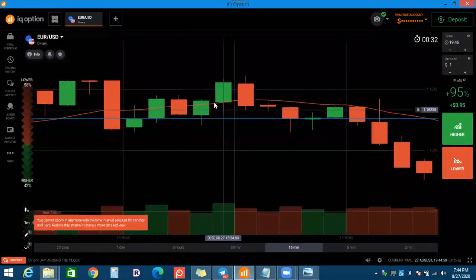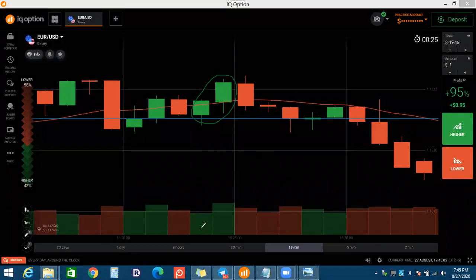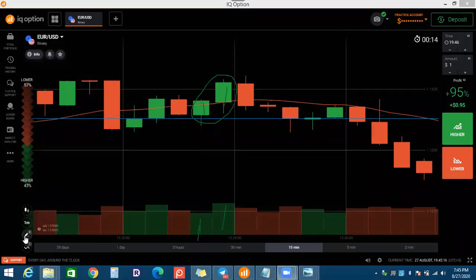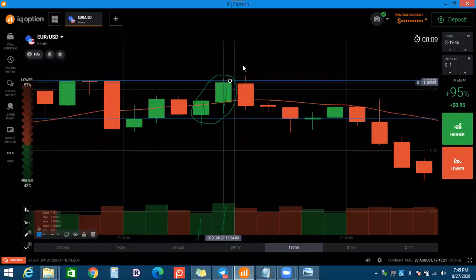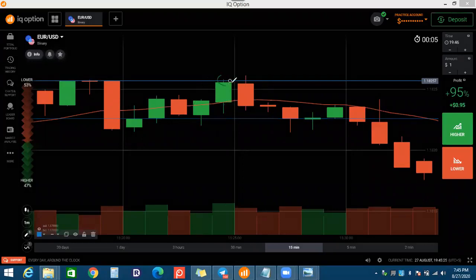So here, these two candles are validating. These two candles are validating. The smaller the candle, the smaller the result. The bigger the candle, the bigger the result. But why is it decreasing? Because support and resistance are always working. That is a part of the price action. And now you understand that there is a wick on the resistance and the volume increased on the wick. That is a sign of reversal.